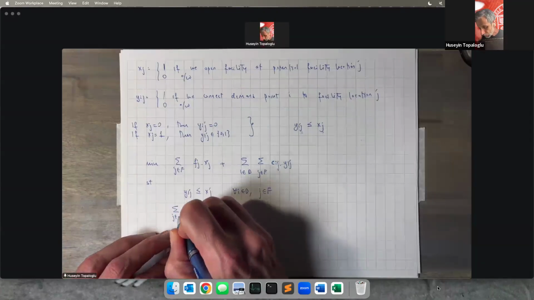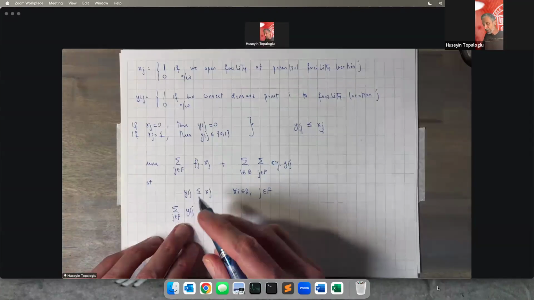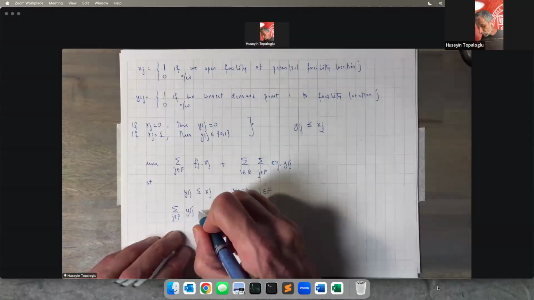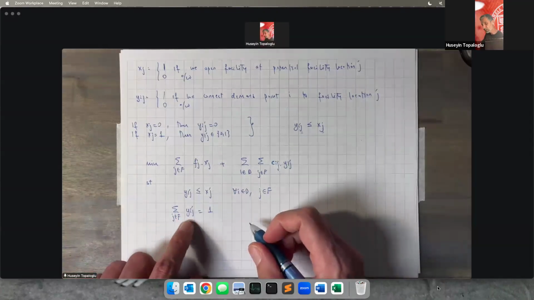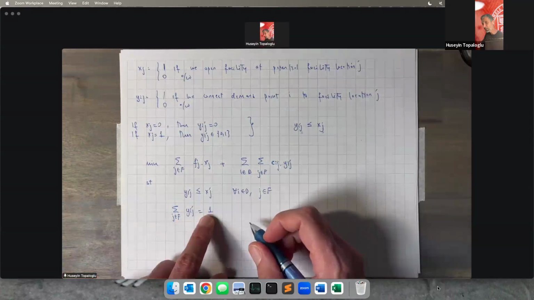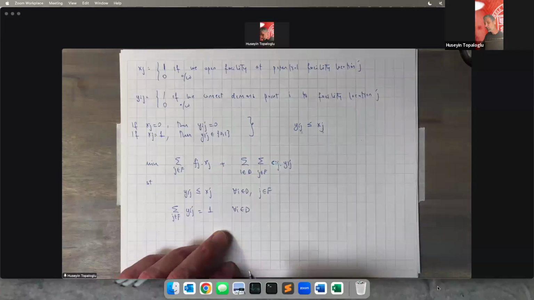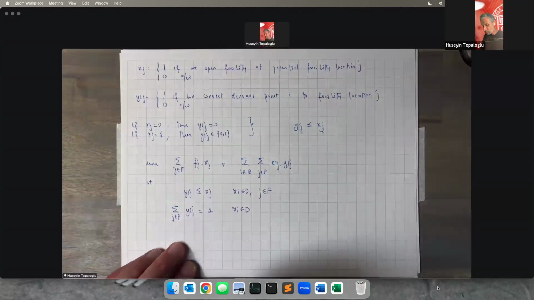Summed over all facility locations, this is the total number of facility locations that demand point I is connected to. If we set that equal to 1, this means that the total number of facility locations that demand point I is connected to has to be equal to 1. Demand point I has to be connected to exactly one facility location. We have this constraint for every demand point I.